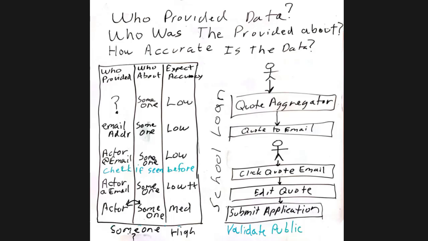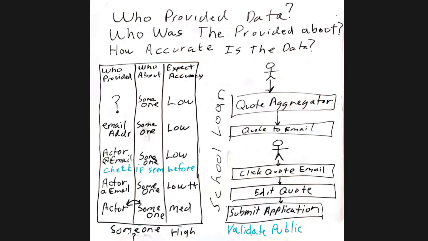So if we don't support on behalf of there, then in theory the actor and someone, by the time we submit it and we validate it to the public, we think those are the same people in this case, right?